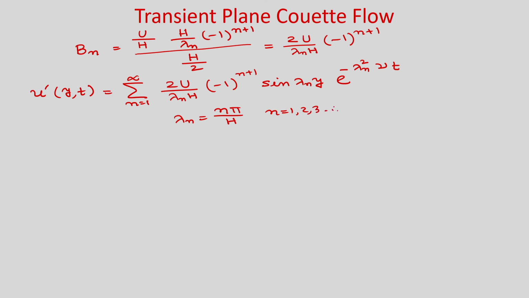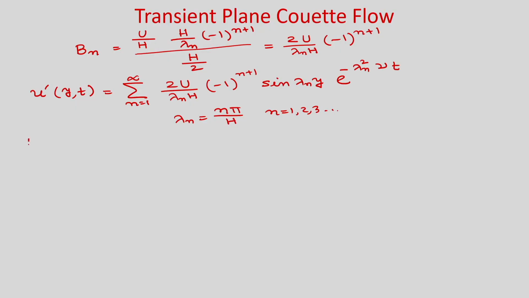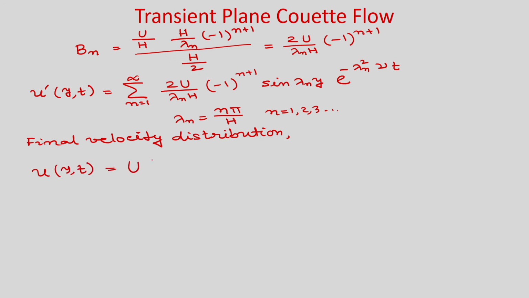So, now you can see we have found the transient part of this velocity u prime y t, and now if you put it in the final expression, then you will be able to find the solution for u as a function of y and t. So, final velocity distribution: what we will get is u y t as u y by h.